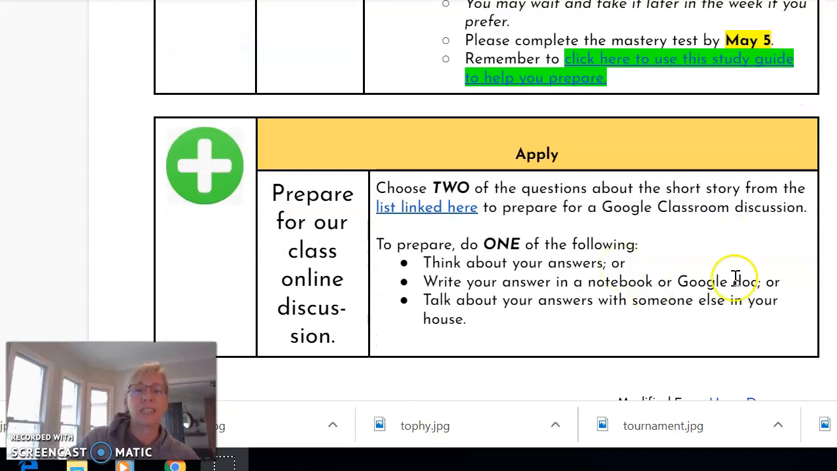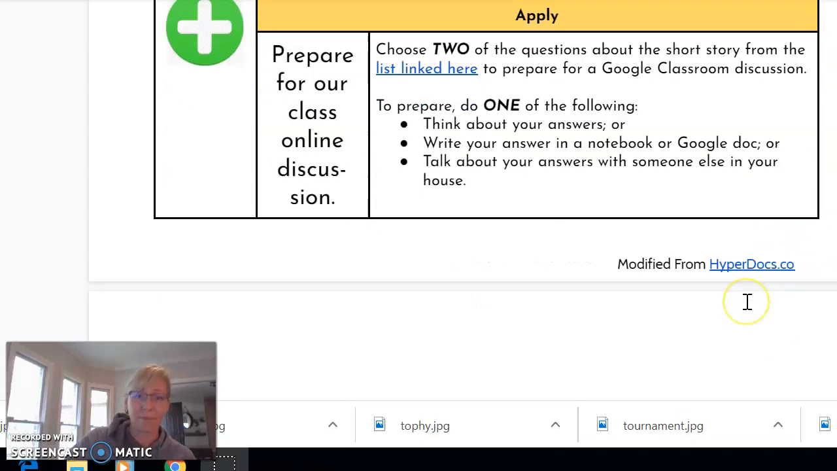The next section is the apply section, and that's where you're going to do a discussion in Google Classroom like we've been doing the entire time. Super important that you respond to someone, otherwise it's not a discussion, it's just a post, and that's kind of stupid. And then also we might be discussing that in Google Meets this week on Thursday.